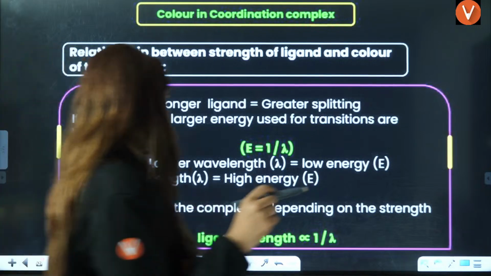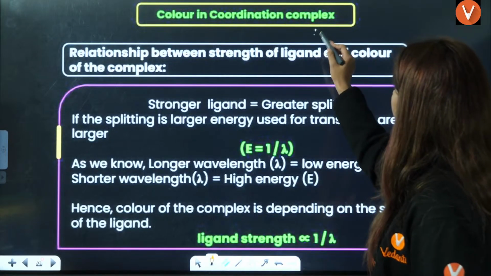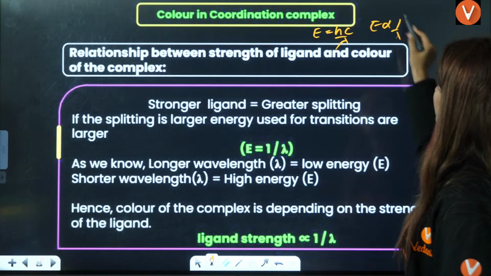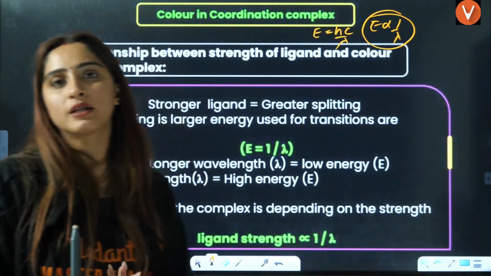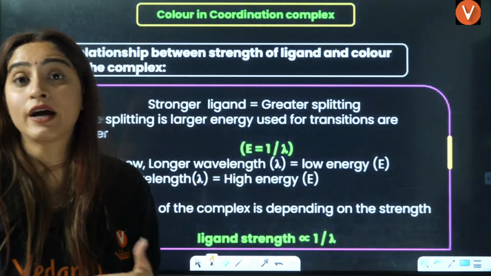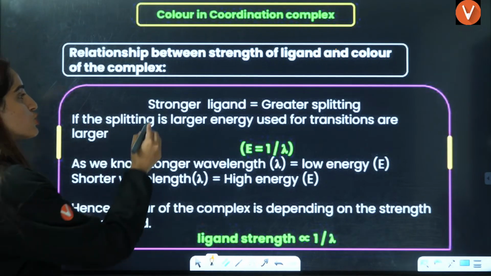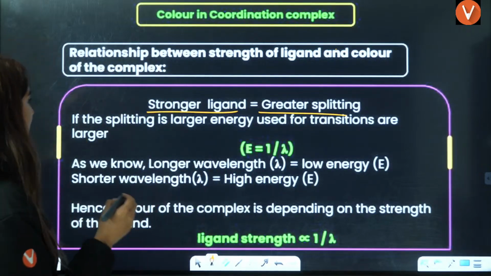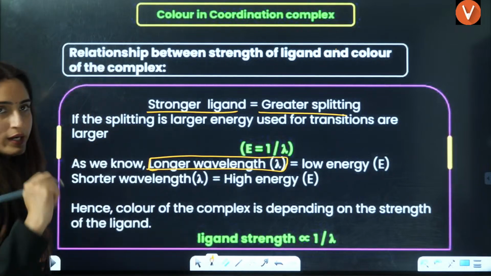Next, if you talk about the wavelength, we know that E is equal to hc by lambda. That means E is inversely proportional to lambda. So the more the value of CFSE, the less the wavelength. If they don't ask you the value of CFSE, they can ask you the value of wavelength. That is inversely proportional, that you should know. Stronger ligand, greater splitting, more CFSE means less wavelength. As we know, longer wavelength means low energy.